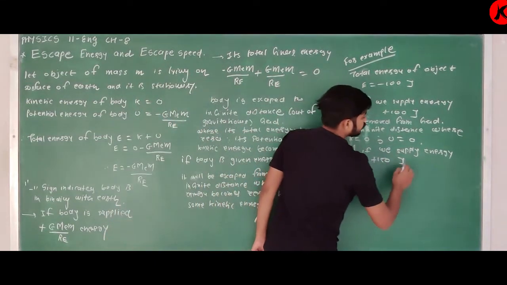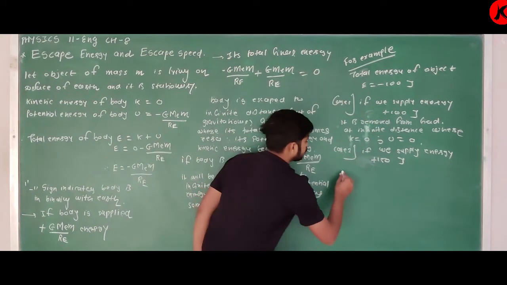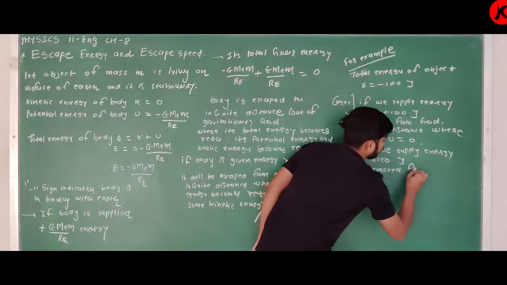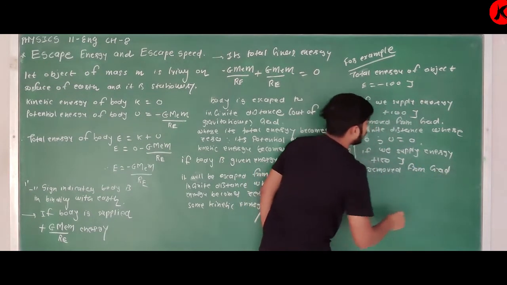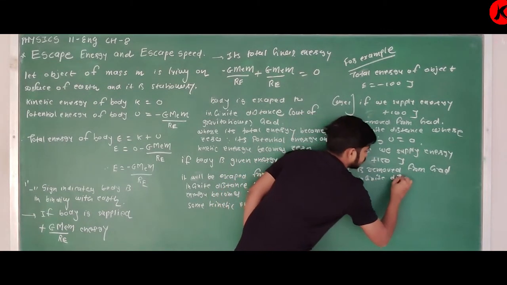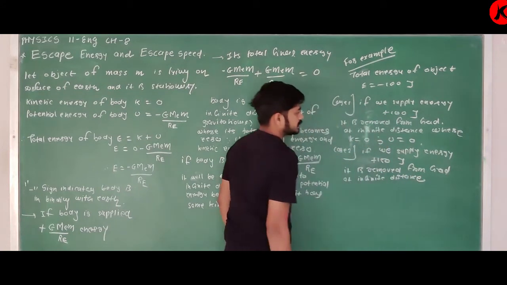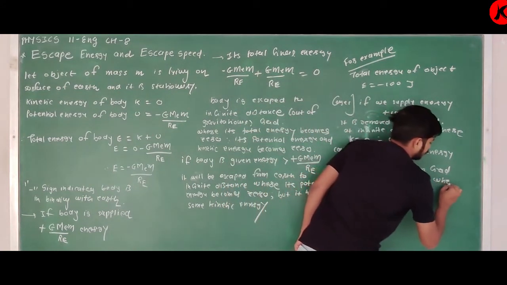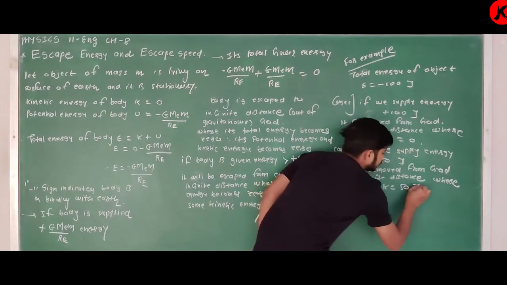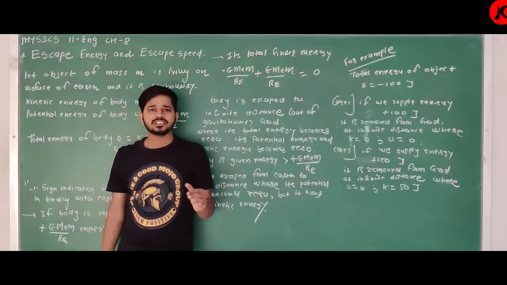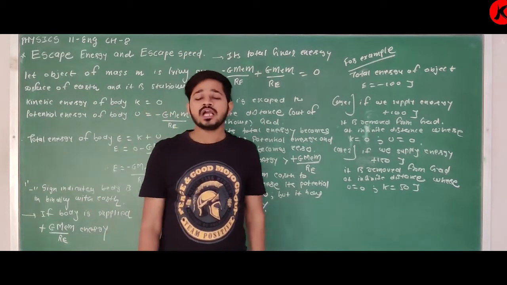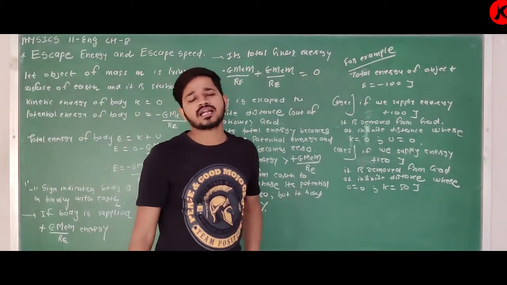So it is removed from the field at infinite distance, where its potential energy is 0, but kinetic energy is 50 joule. The remaining energy is in the form of kinetic energy.